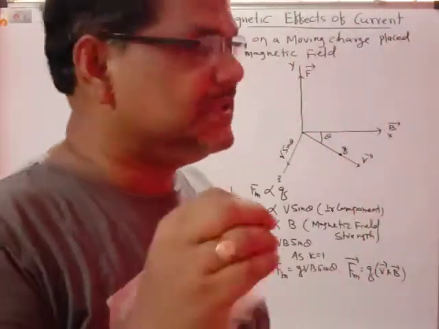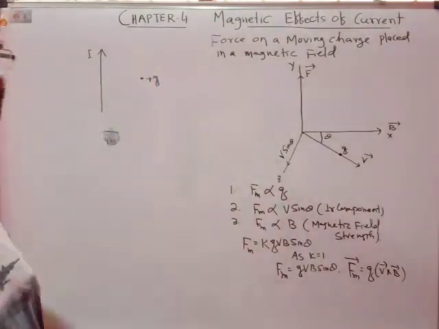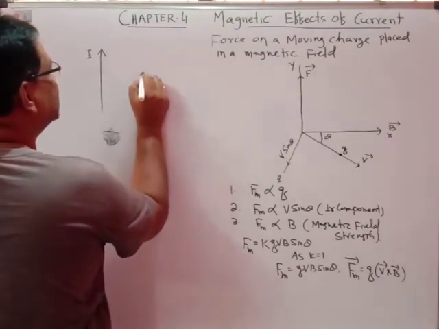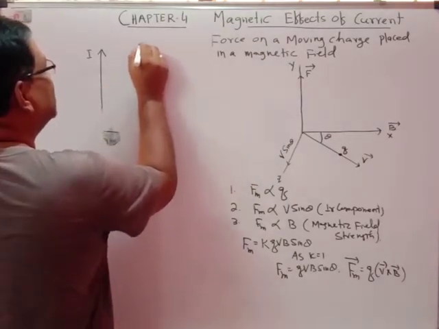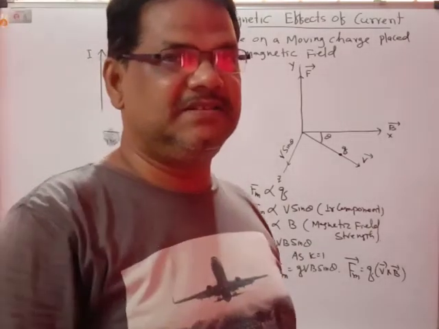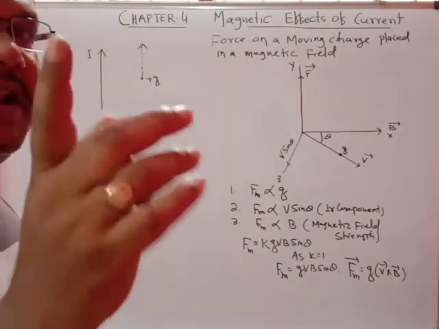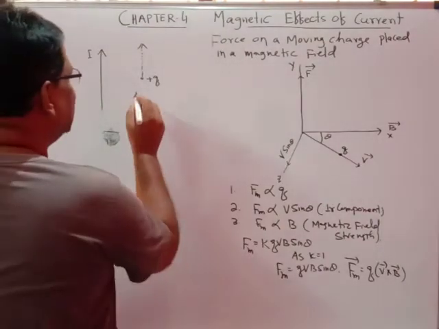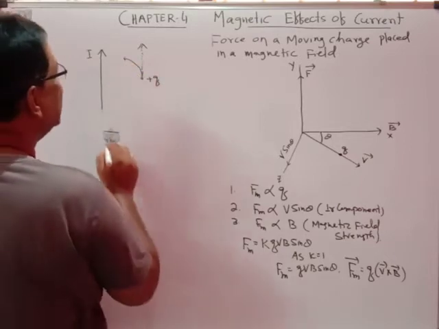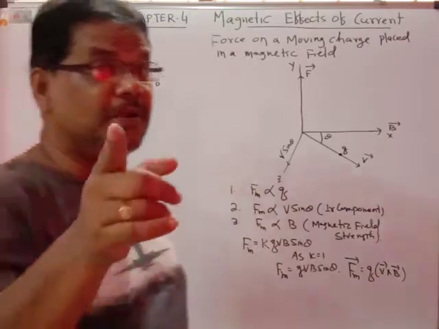Clear? Second thing, if you project the plus Q charge in the direction of the current, suppose the current is moving in this direction, and you give the motion to the charge along the direction of the current, what happens to that plus Q charge? Immediately you will find that plus Q charge will be attracted toward the current carrying conductor. Here in this direction the charge will be attracted, meaning a force will be exerted on the plus Q charge.